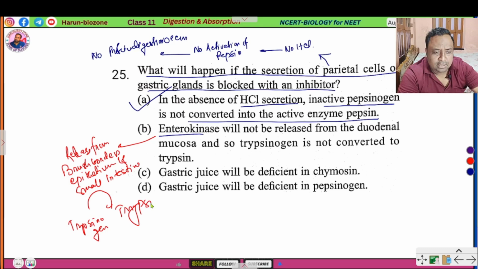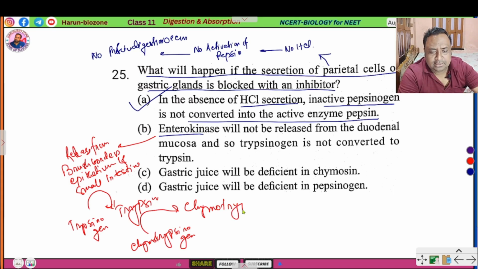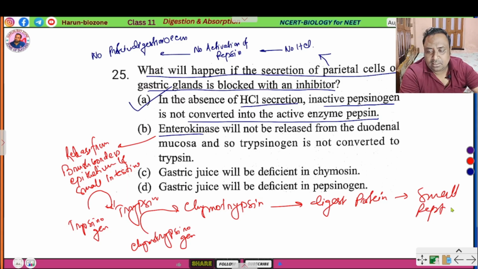This activated trypsin again activates chymotrypsinogen to chymotrypsin. These activated enzymes digest protein into small peptides. Clear? This is the function of enterokinase.